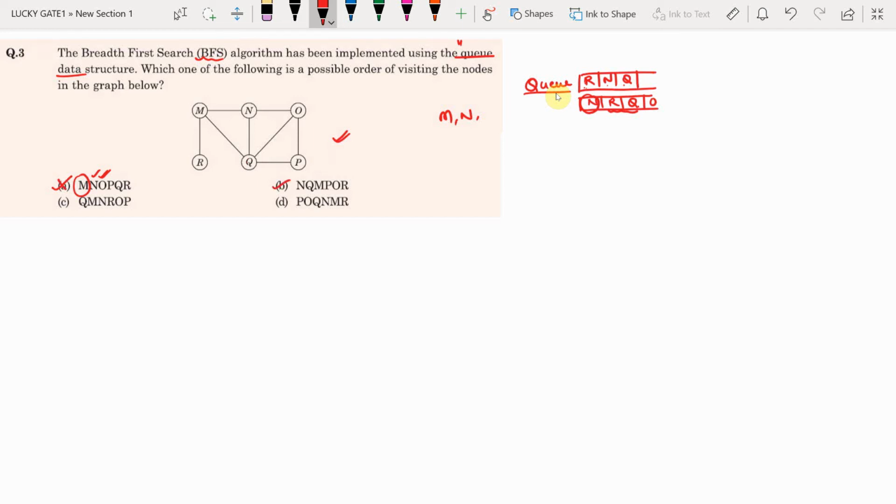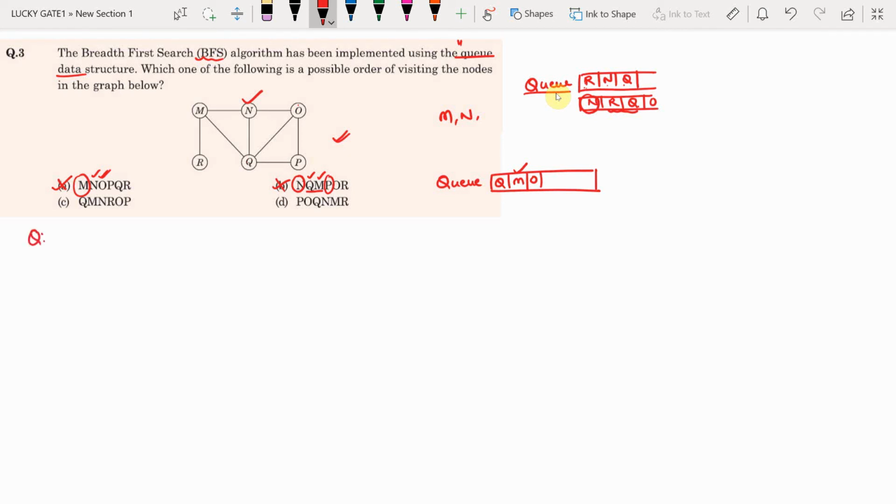Look at option B. First we have to start with node N. Okay, first node is N. Now I am writing a ready queue. If N is the first node, the adjacent nodes are M, Q and O. Among M, Q and O, I am taking Q first because the immediate next node is Q, next is M, then O is possible, or OM or MO possible. But observe friends, here after Q we have M, that is possible. After M it should definitely be O but not P. This is incorrect. So option B is the wrong answer.